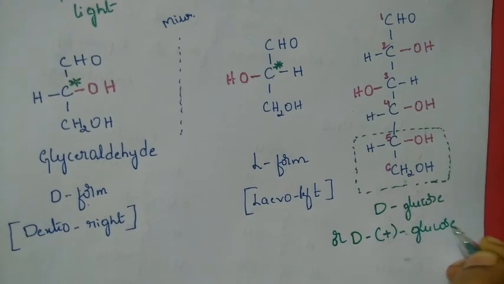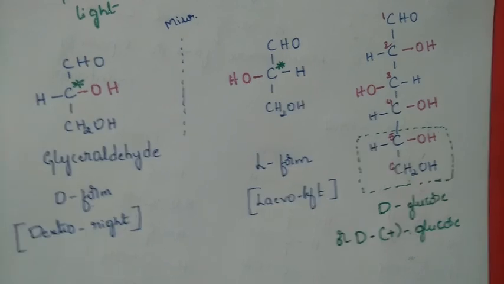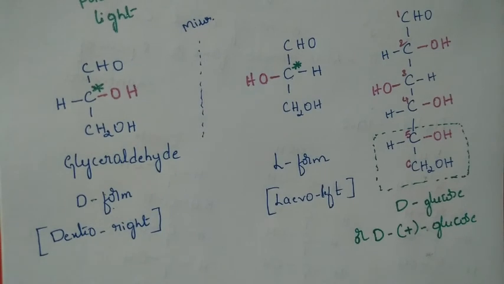D and L we can understand by using the structure. But the plus and minus sign, that is dextrorotatory, the optical activity, has to be assigned by conducting the experiment itself, not by just looking at the structure. You cannot assign that one. So you need to remember that one as it is. I hope it is clear.